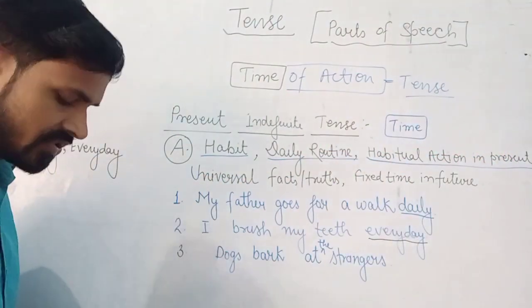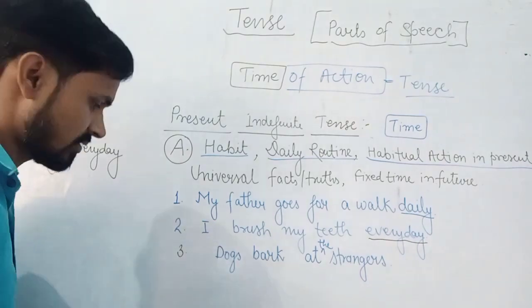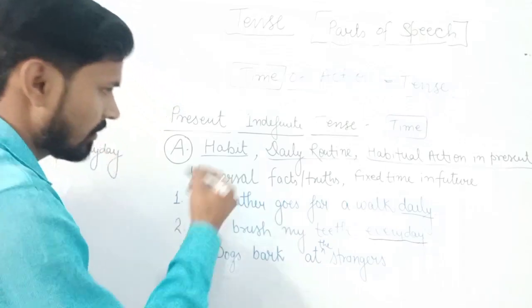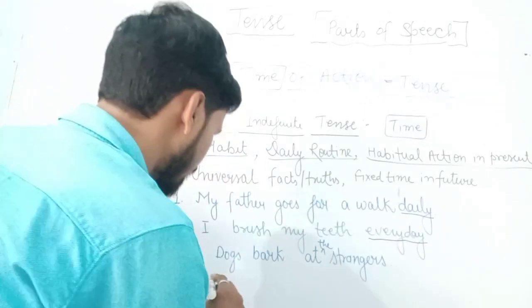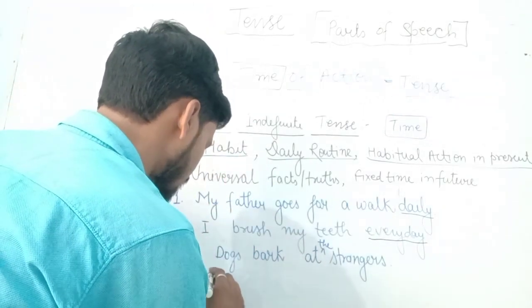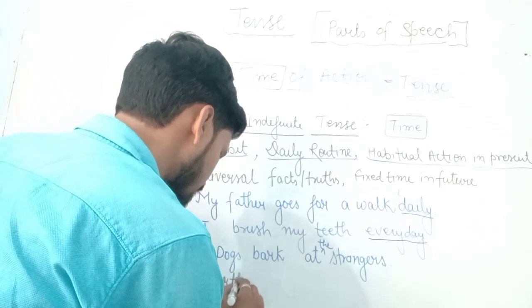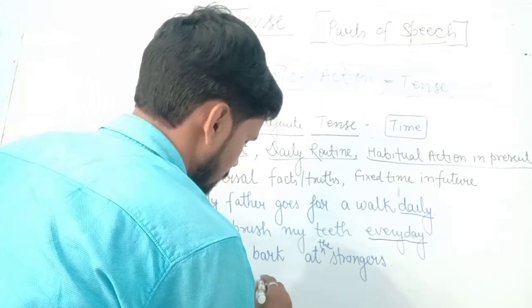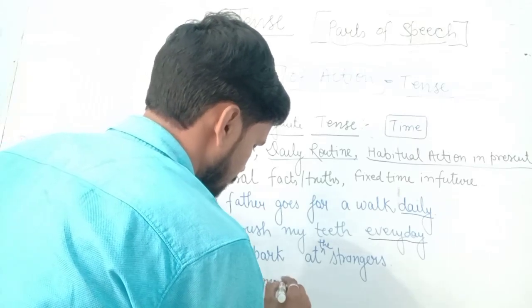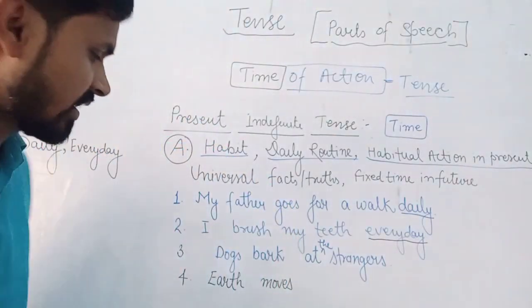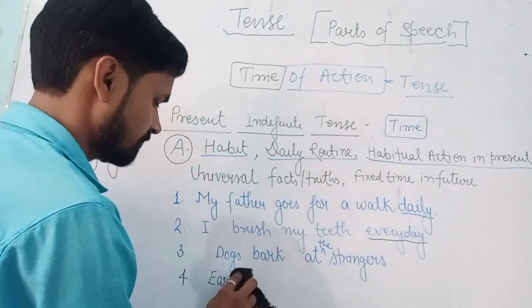Now come to universal truths or facts. Number 4 is about universal facts or truth. How can we write the next sentence? Earth moves. Sorry, this sentence is very common, so we'll write something new.